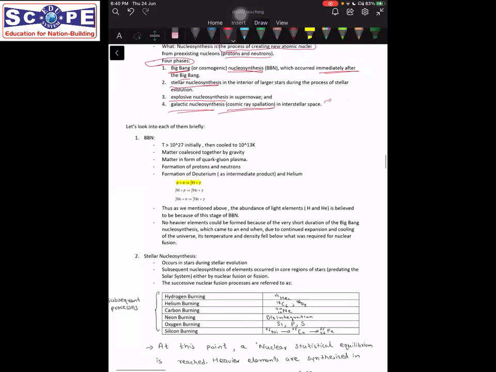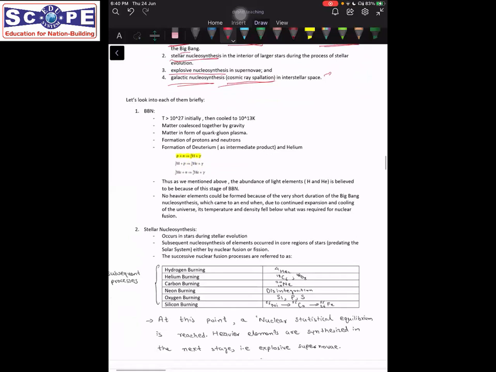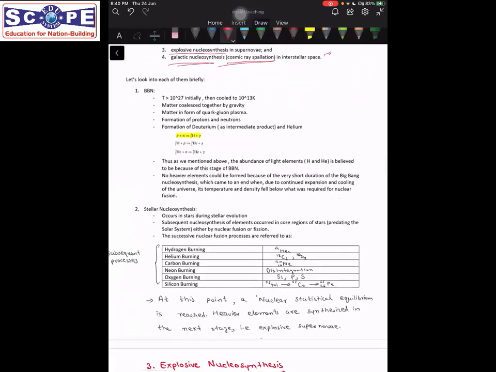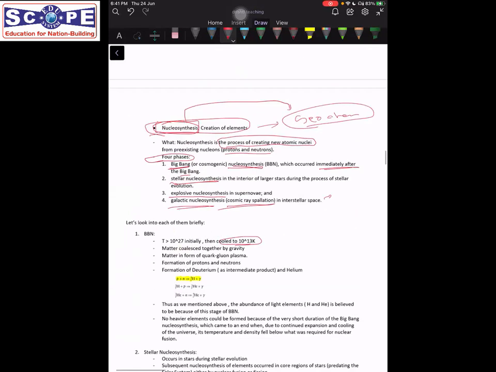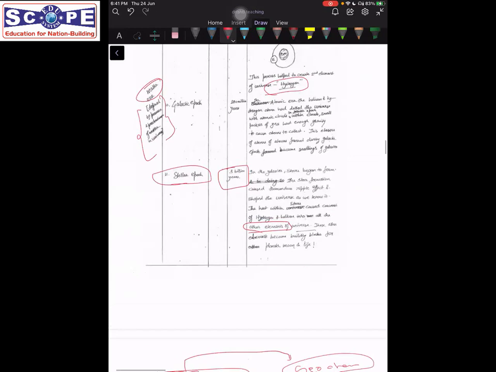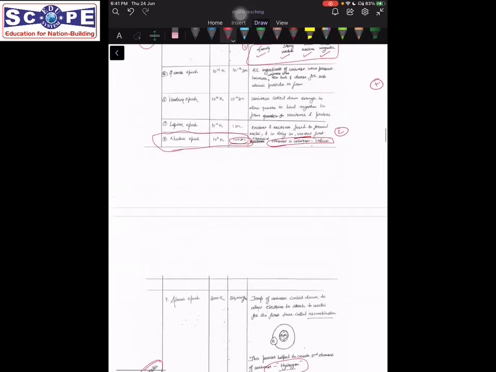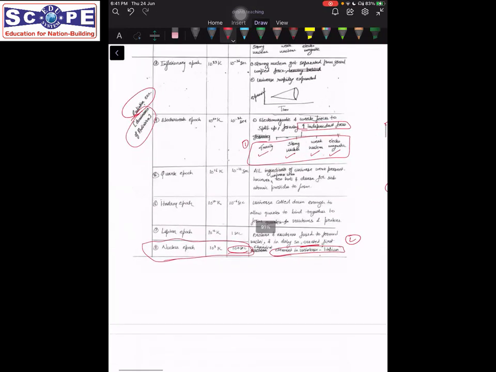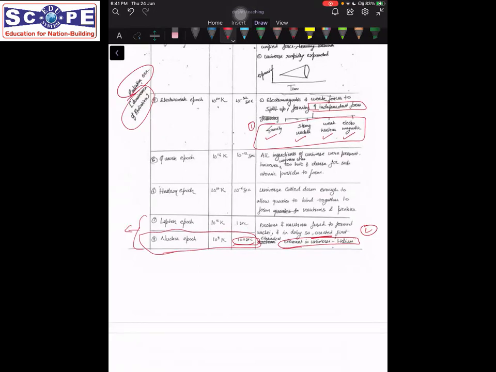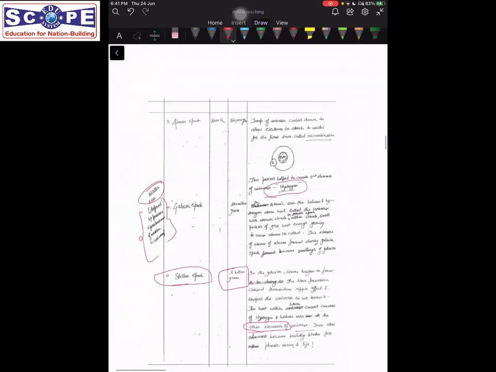Okay, so let's start with the Big Bang nucleosynthesis. The Big Bang nucleosynthesis occurred when the universe had cooled to a temperature of about 10 to the power 13 Kelvin. So if we look at this table, this happened around here in the radiation era itself, and this is the time when helium was actually formed.